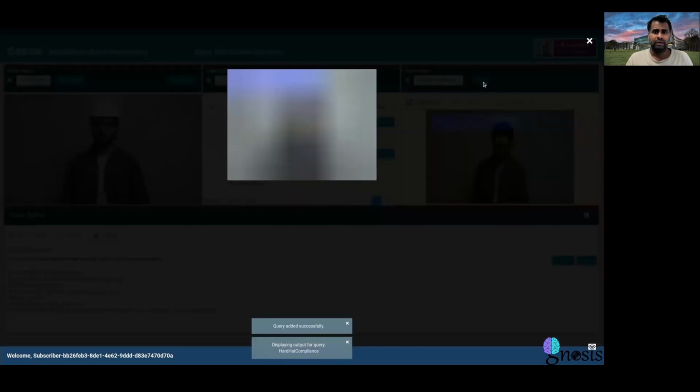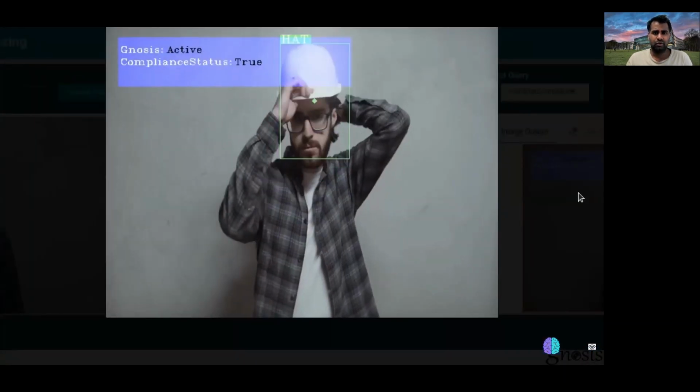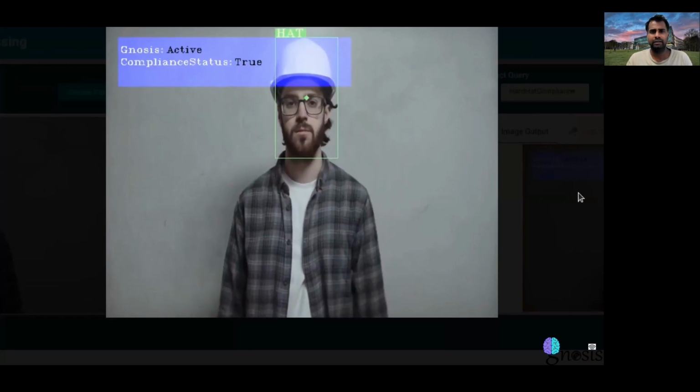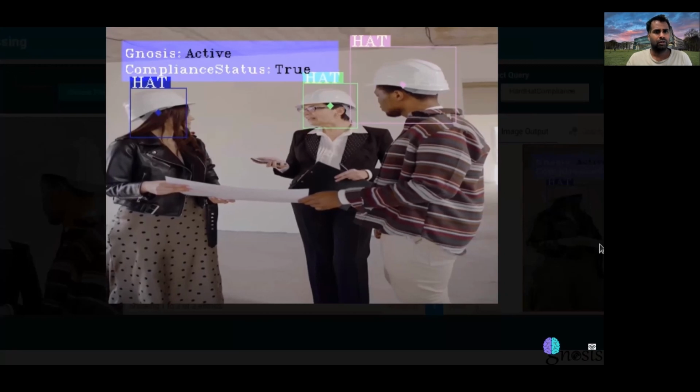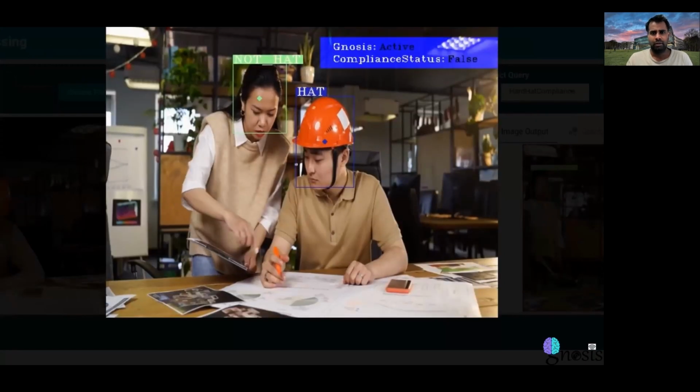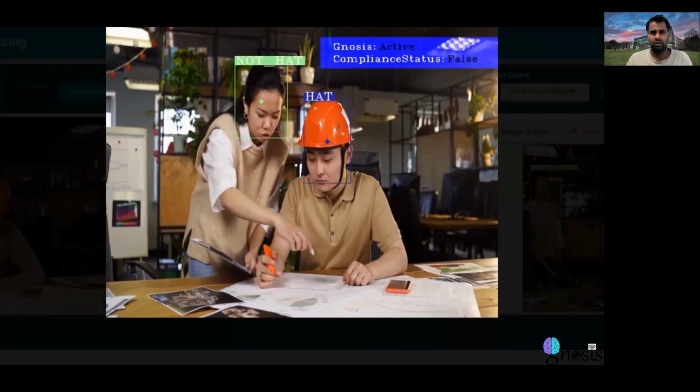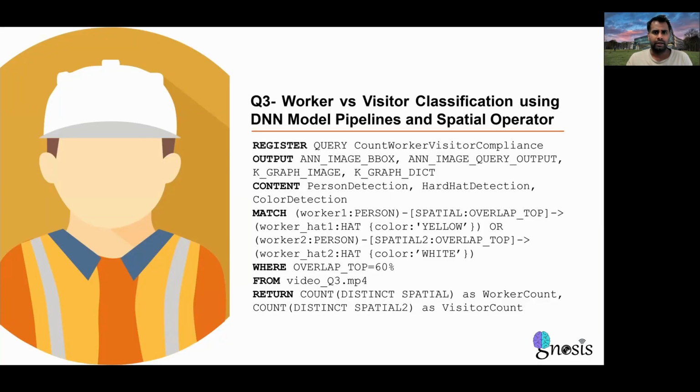And if we look here specifically, initially the compliance status is false, but when the person wears the hard hat, the compliance status becomes true. Here the compliance status is true because all 3 persons are wearing hard hats, but in this video the compliance status is false as 1 person is not wearing a hard hat.